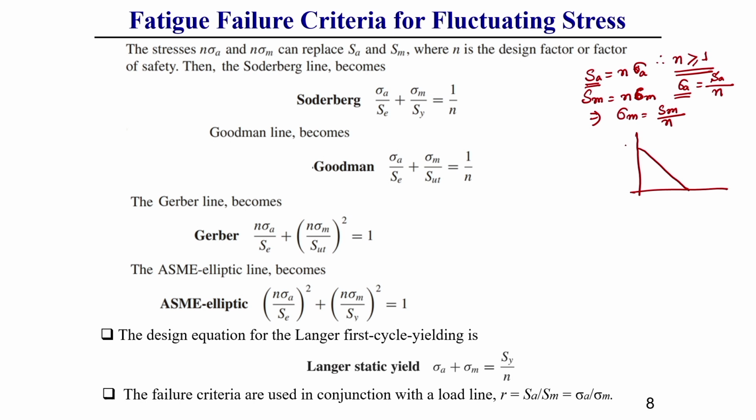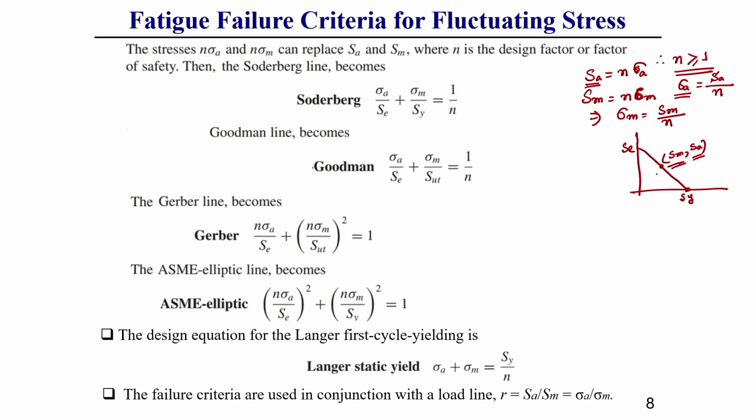generally, let us consider this is the endurance strength and this is the yield strength. Okay. For this case, if a point is lying on the line, that point is represented in terms of SM and SA, but generally this is the extreme point. That means if the factor of safety is 1, this is your SM and SA is the allowable stress itself. But in fatigue analysis, we generally consider some factor of safety which is more than 1.